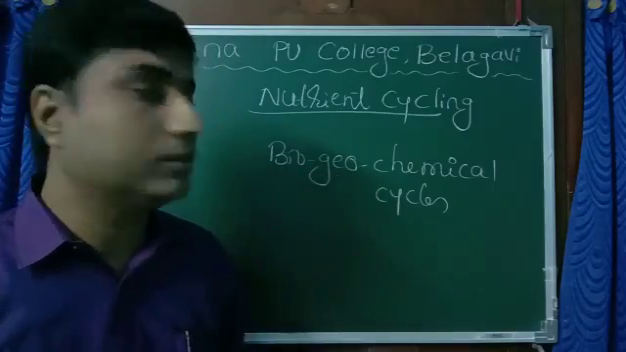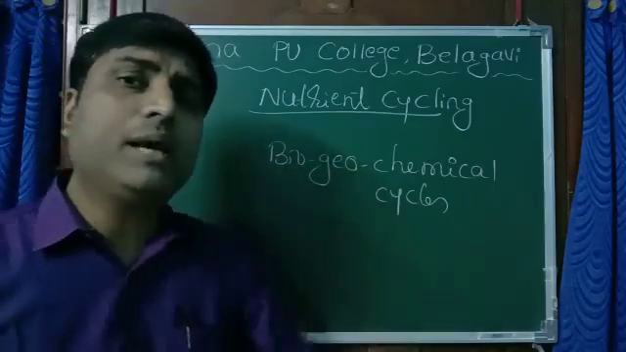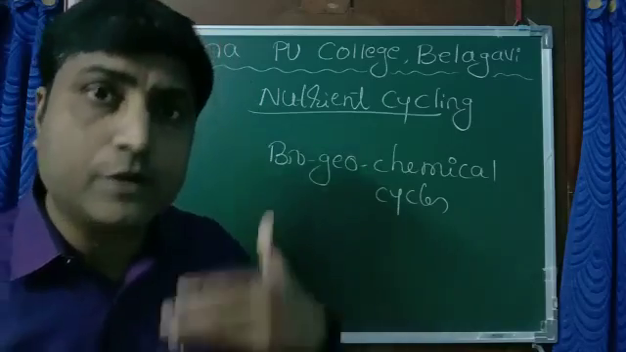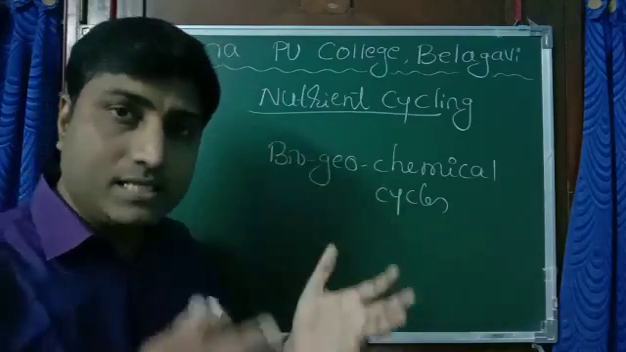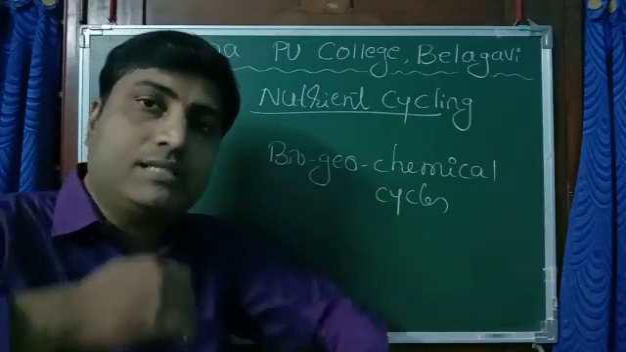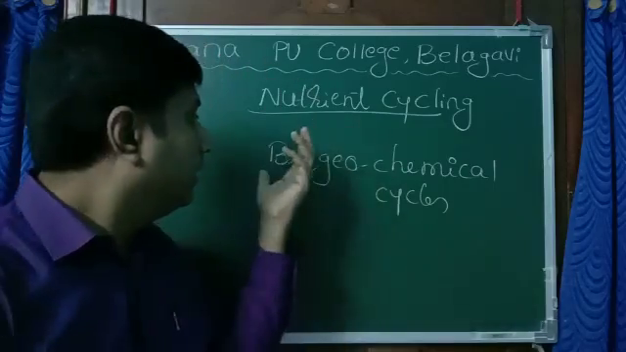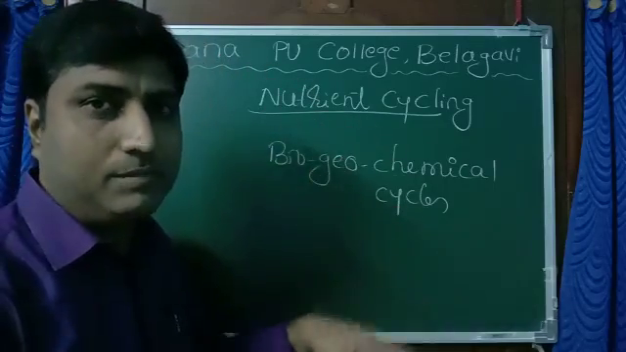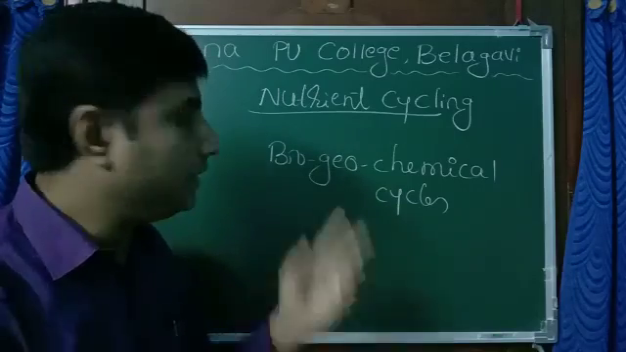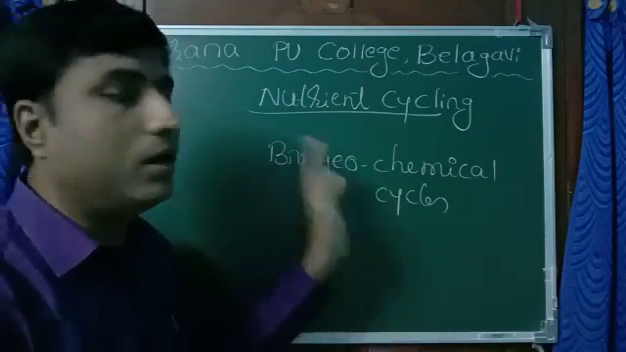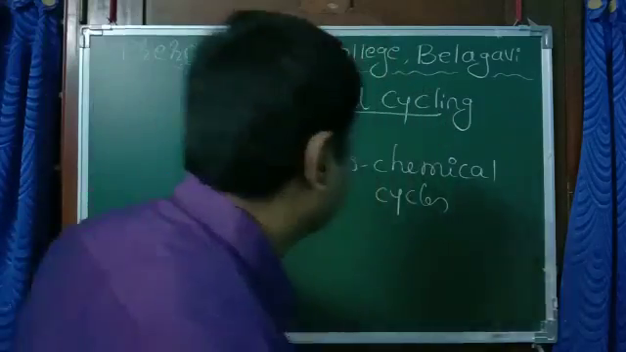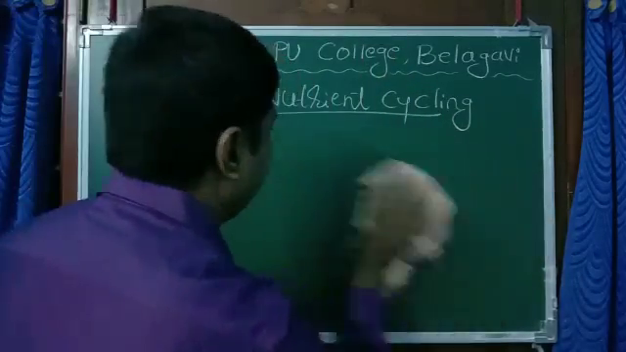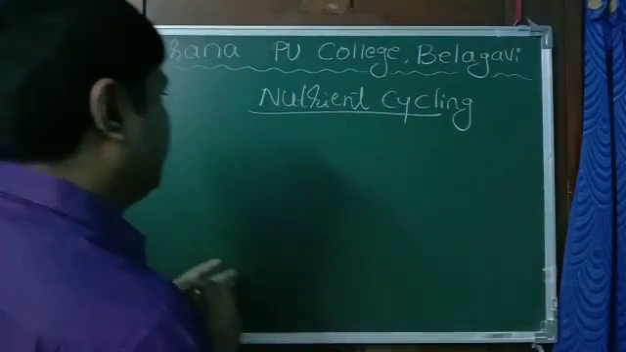Geo refers to earth. Chemical, some of the chemicals like nitrogen, oxygen, carbon, sulfur, phosphorus, these chemicals, they rotate. They move from living organism to the earth, maybe lithosphere, hydrosphere, atmosphere. This kind of cycle is called nutrient cycling or biogeochemical cycles. These cycles are of two types: